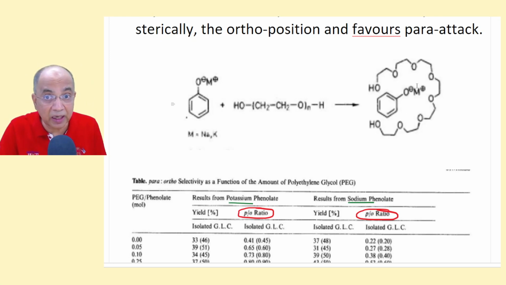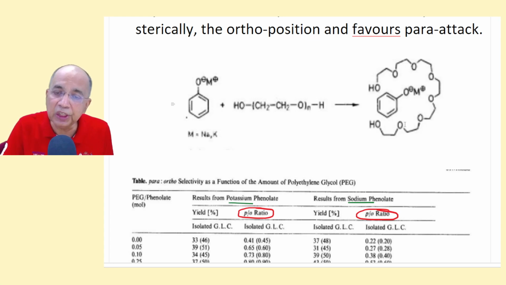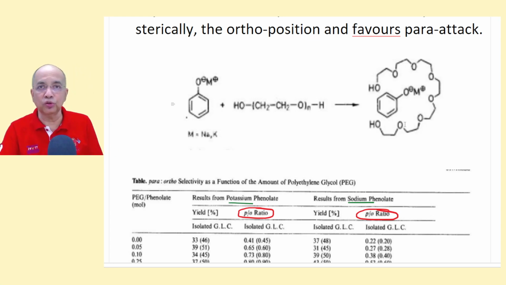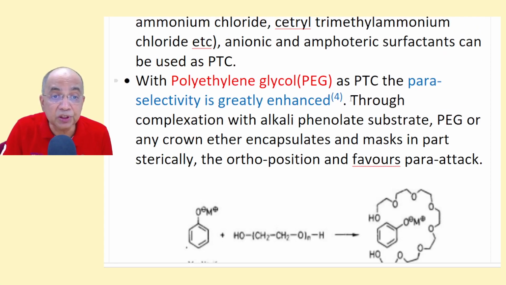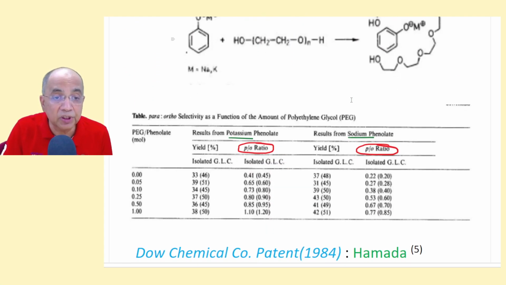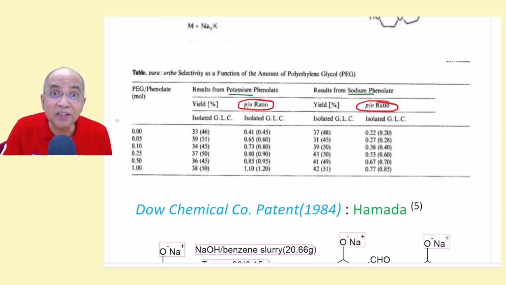The ion pair attraction is a more pronounced effect than the encapsulation to reduce the accessibility to the ortho position. You look at it, here in the Newman table, the para ortho ratio is increased with increase in PEG.